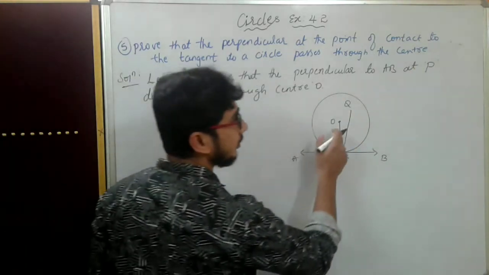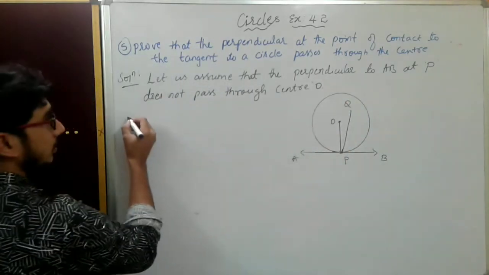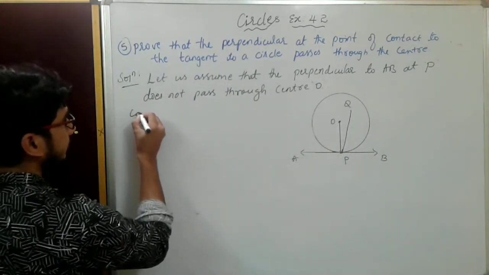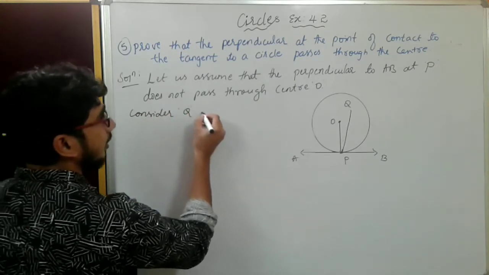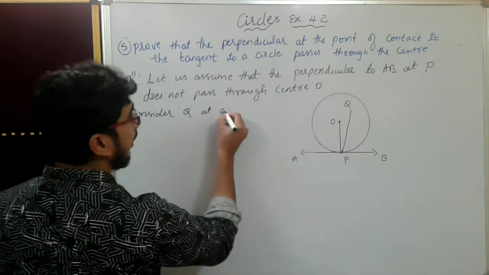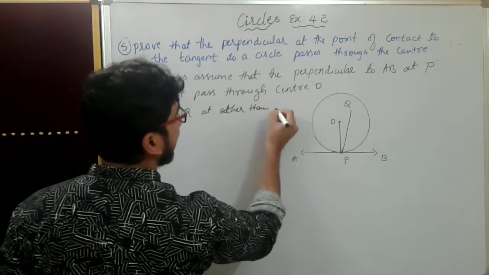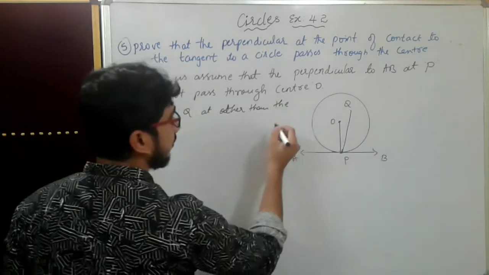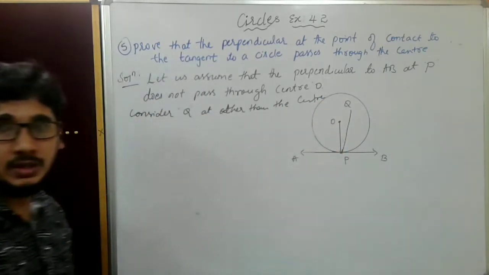It is somewhere else. Consider Q at a point other than the center.